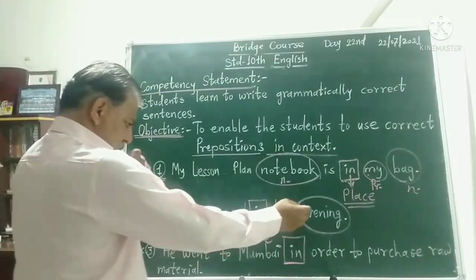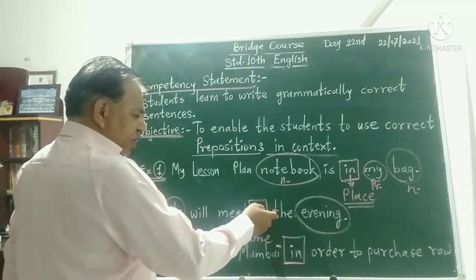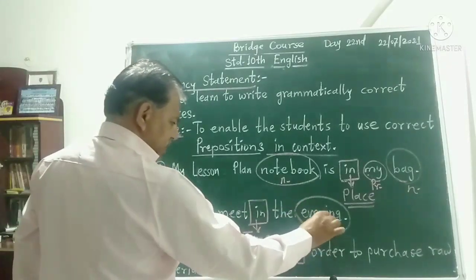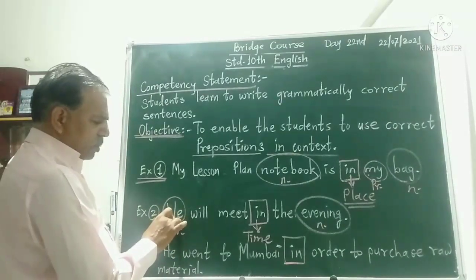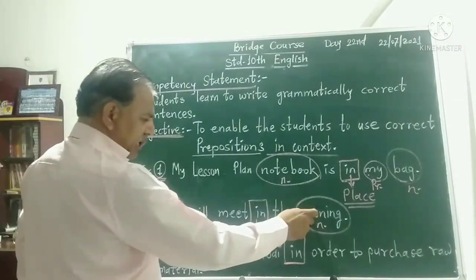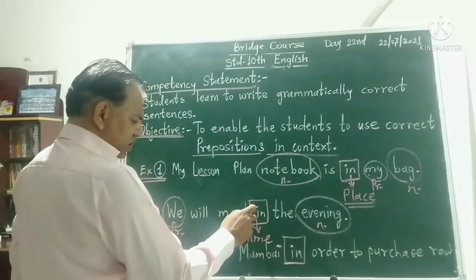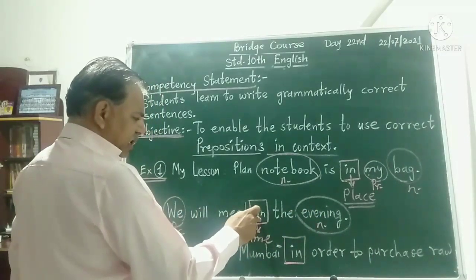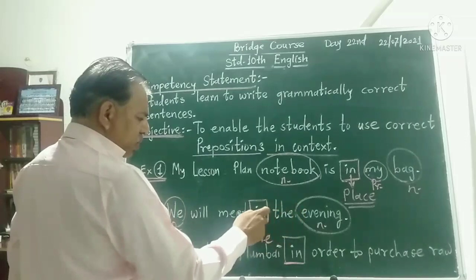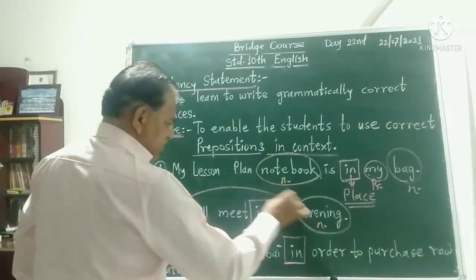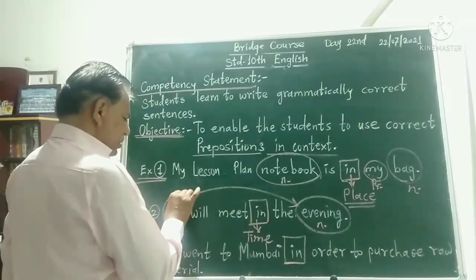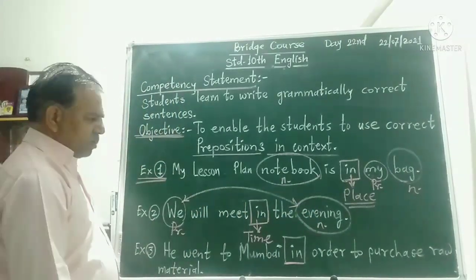Its position is before the noun evening. We is a pronoun, nominative case. Evening is a noun. The position of in the sentence is before the noun, showing the relation between pronoun and noun.